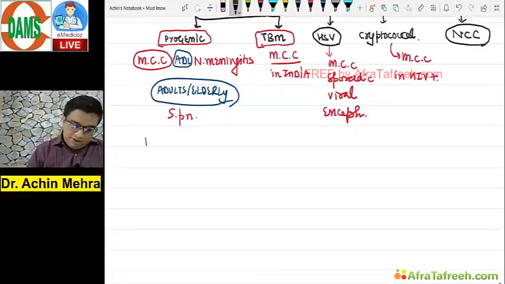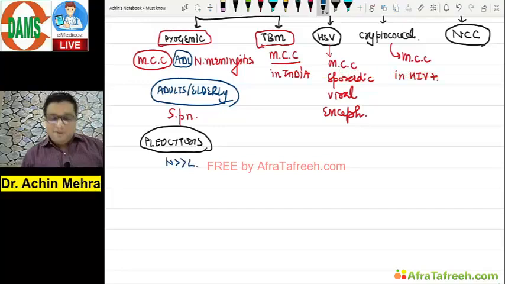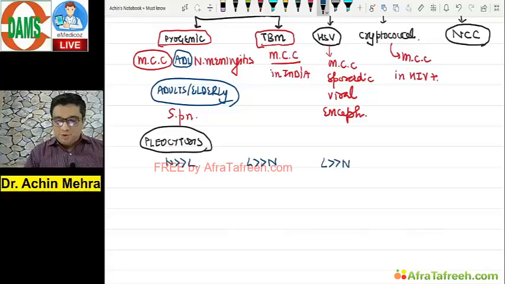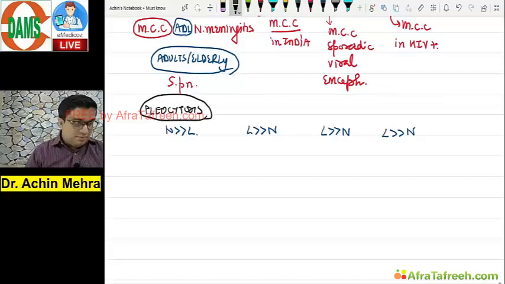If you remember, the cell count rises in them, pleocytosis, right? Neutrophilic more than lymphocytic. TBM, yes, the lymphocytic is more than the neutrophilic. Herpes simplex, lymphocytic is more than the neutrophilic. The cryptococcal, lymphocytic is again more than the neutrophilic. Okay. Protein rises in them.